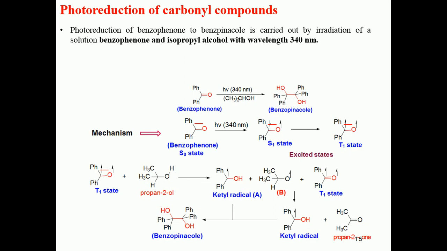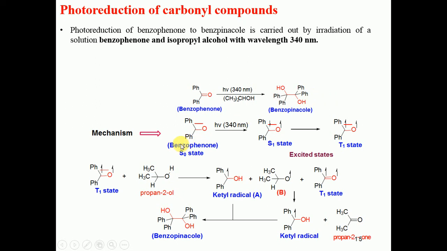So photo reduction of benzophenone to benzpinacol is also called a photo reduction of the carbonyl compound, and this reaction is carried out by using light having a wavelength of 340 nanometer, in which isopropyl alcohol is utilized as the solvent. So after carrying out the reaction, benzophenone will be converted into benzpinacol. The isopropyl alcohol will be converted into a ketone as the byproduct, like acetone.